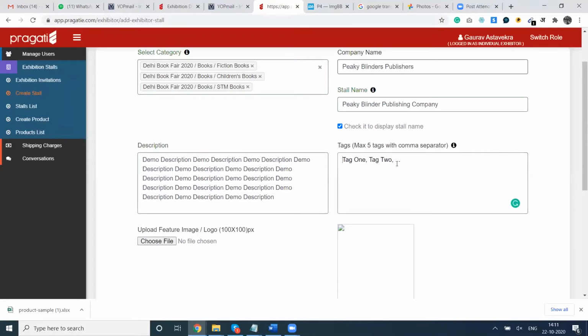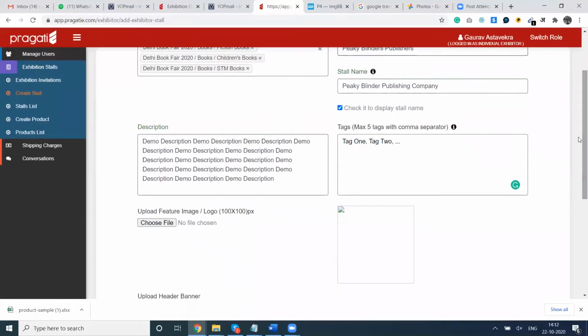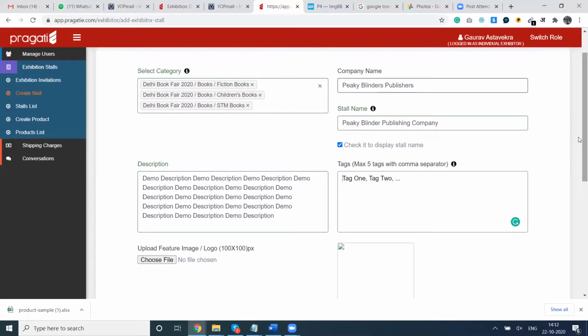Now the tags are here. Because there is a limitation of the category, you can make your stall linked with a maximum of three categories. To increase the visibility in the book fair, so that any visitor searching for a particular kind of book can find it, we have provided this feature of tags.